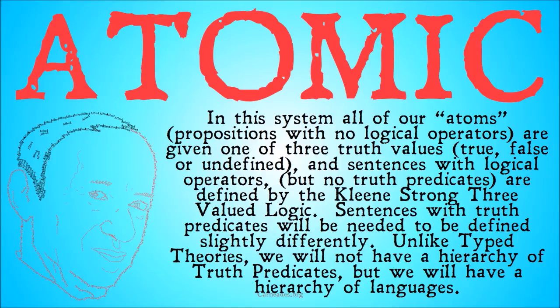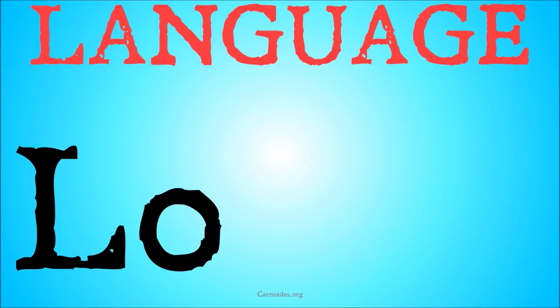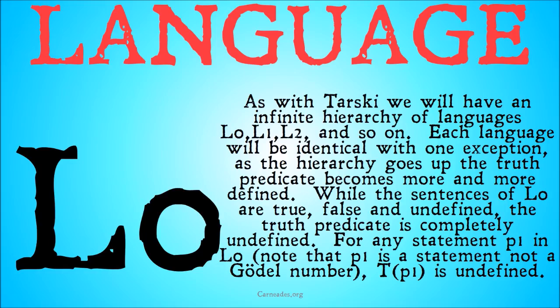Unlike typed theories, we're not going to have a hierarchy of truth predicates, but we're going to have a hierarchy of languages that is eventually just going to kind of collapse into one language. But the hierarchy needs to be understood to understand how they all collapse into one. So, we'll start off with language L0. As with Tarski, we're going to have an infinite hierarchy of languages, L0, L1, L2, and so on. Each language will be identical to each other with one exception.